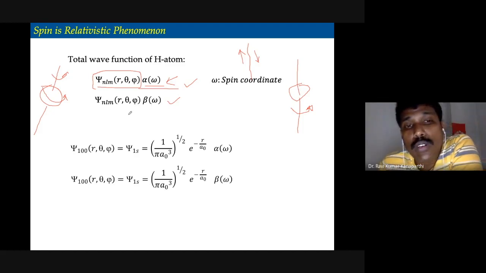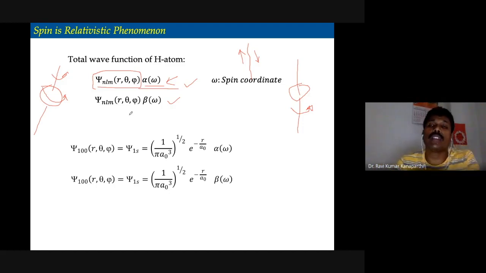So the point you should remember is that the total wave function of any orbital has to be multiplied with the spin as well. You cannot simply neglect the spin. Spin is a relativistic phenomenon. It was not there when we were doing the derivation, but actually there is a spin.